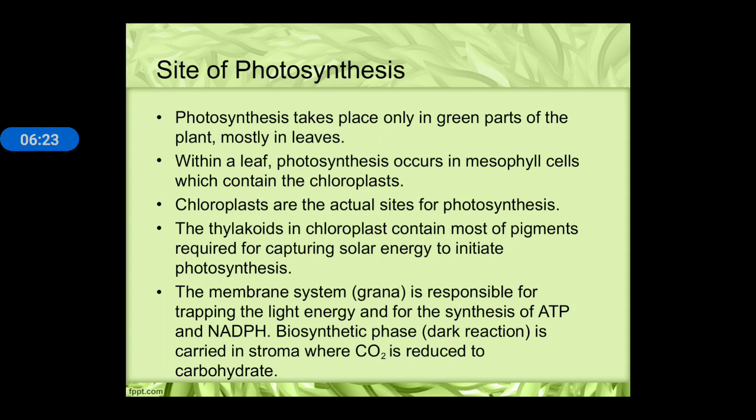The membrane system or grana is responsible for trapping the light energy and for synthesis of ATP and NADPH. Now, the biosynthetic phase or dark reaction is carried out in the stroma, where CO2 is reduced to carbohydrate.